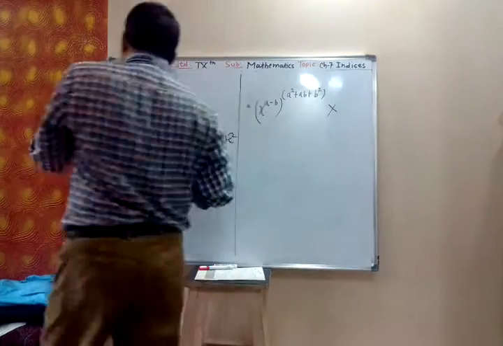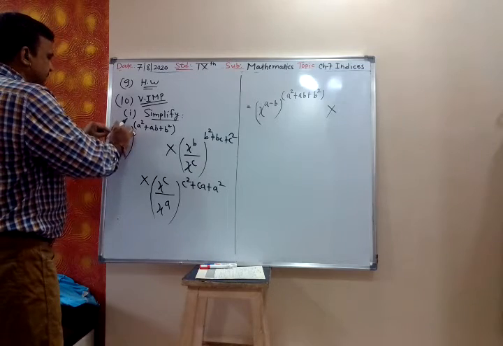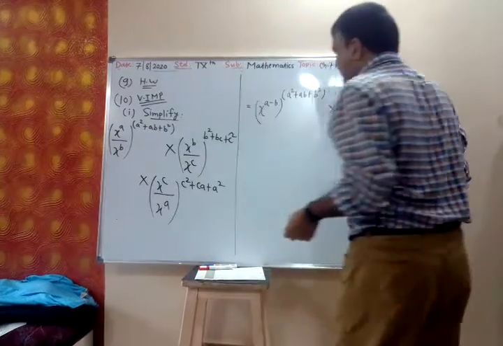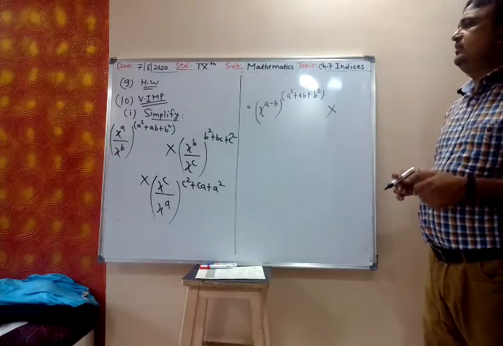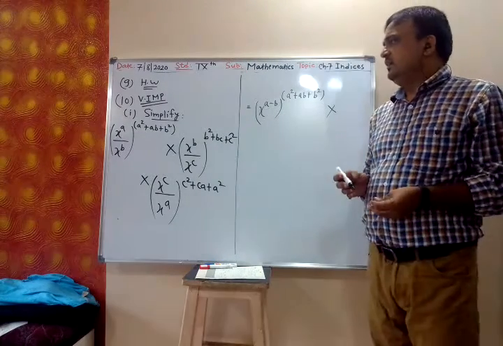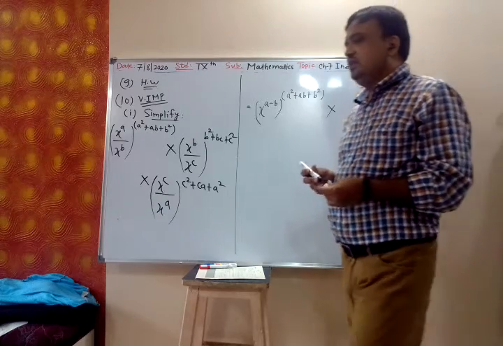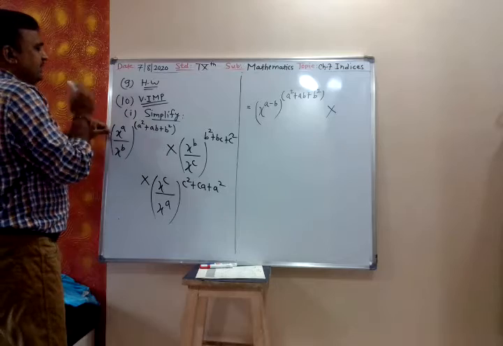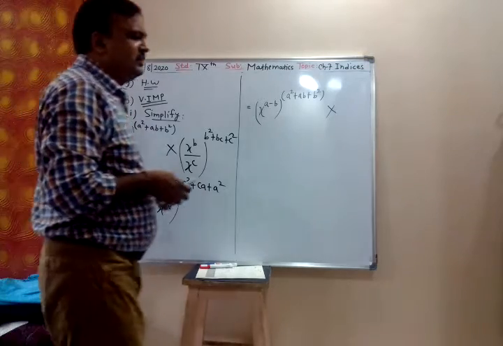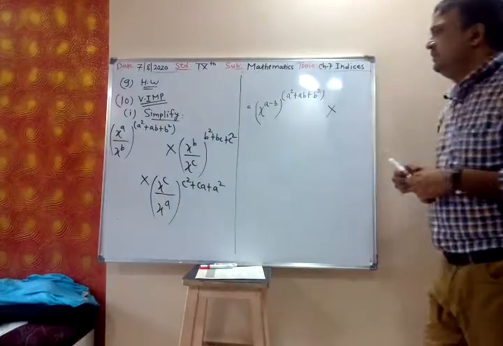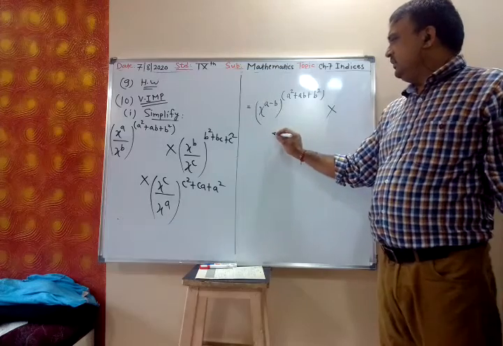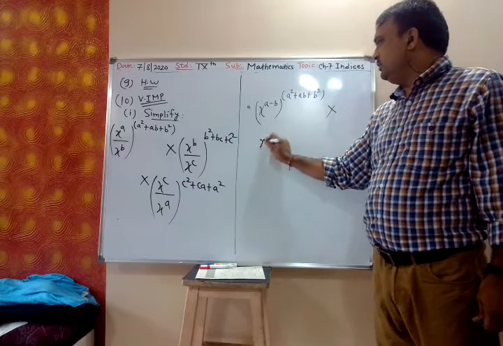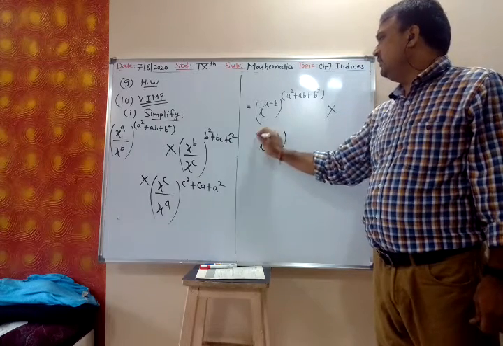No, if you take the reciprocal, it will be 1 upon x raised to b minus a. If you are taking a in the denominator, it will be b minus a, 1 upon. See, if you take the reciprocal of the term inside, then the power will be negative, and we don't want negative power here. Already it is positive, no? Next, x raised to b upon x raised to b minus c.